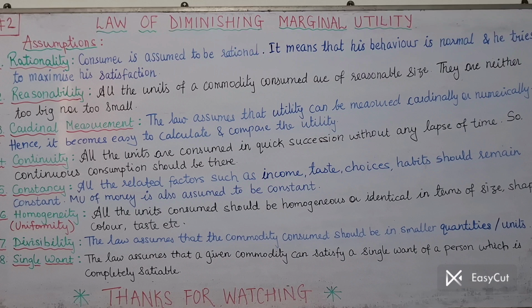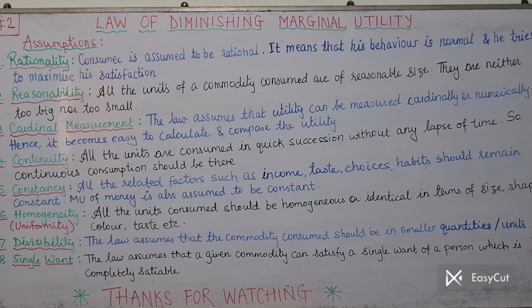Now why is this assumption laid? Try to understand. It's a very simple reason behind it, because see, if I eat say 2-3 apples today and I give some gap, and in the morning I ate 4 apples and I said okay, now I will wait and I will eat the 5th apple in the evening, then it's quite possible, due to this time gap, that my marginal utility from that 5th unit of apple may again go up.